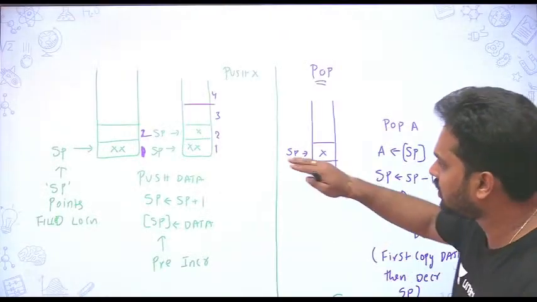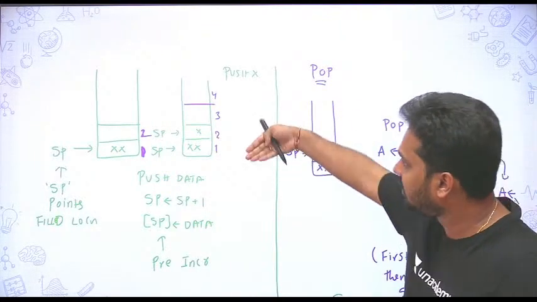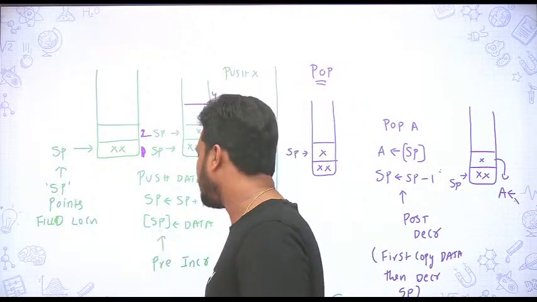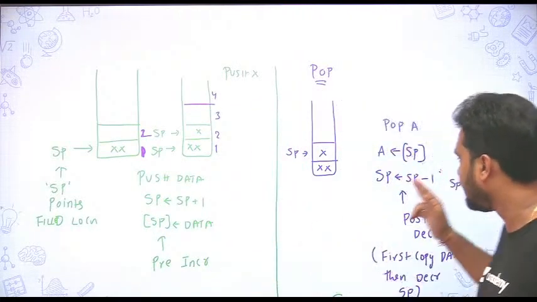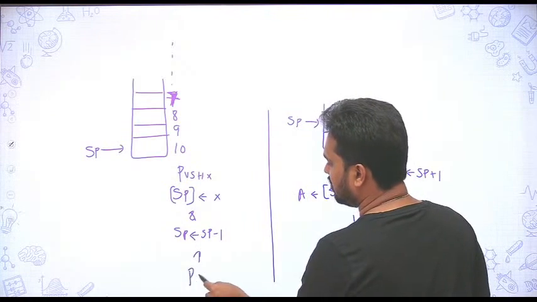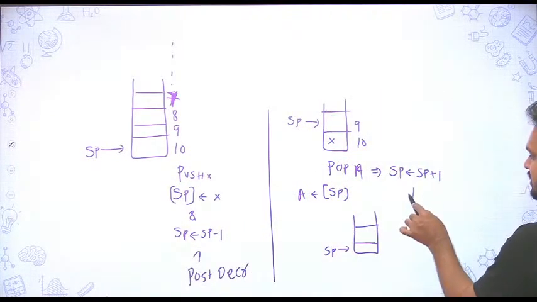Whatever you do in the push, exact reverse is to be done in the pop operation. The address can be incrementing or decrementing, doesn't matter, it is just a matter of syntax. But what you need to understand here, if it is a pre-increment, it should be post-decrement and vice versa. For example, the example I have taken is post-decrement. To counter this, it should be pre-increment.